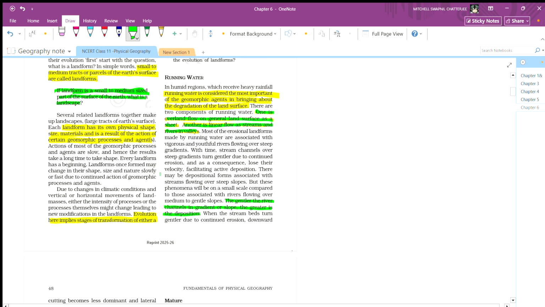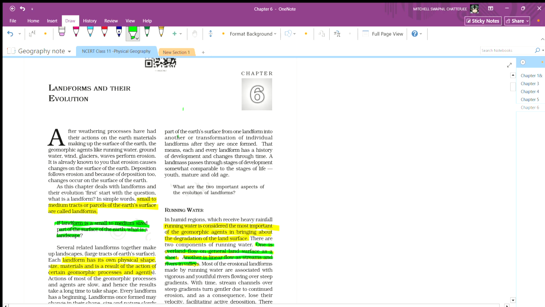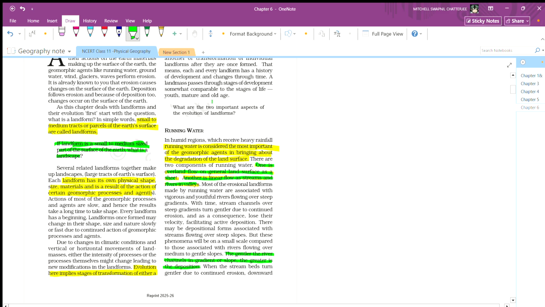Either the intensity of the process or the processes themselves might change, leading to new modification of landforms. Evolution of landforms implies stages of transformation of either a part of the earth or one landform into another, or transformation of individual landforms after they have once formed. That means each and every landform has a history of development and changes through time. A landmass passes through stages of development somewhat comparable to the stages of life: youth, mature, and old age.